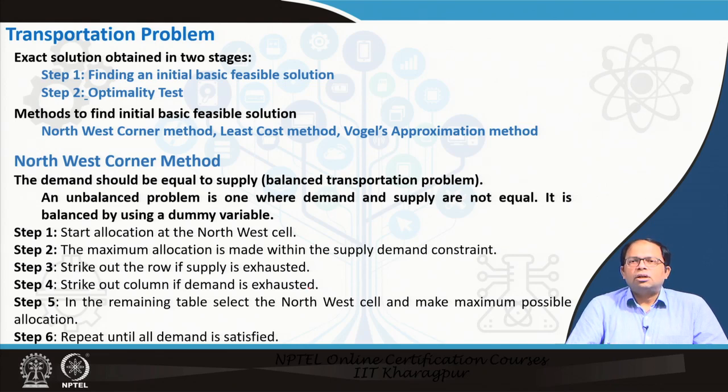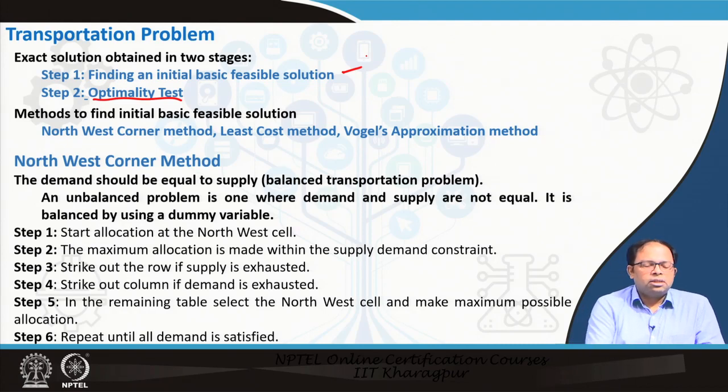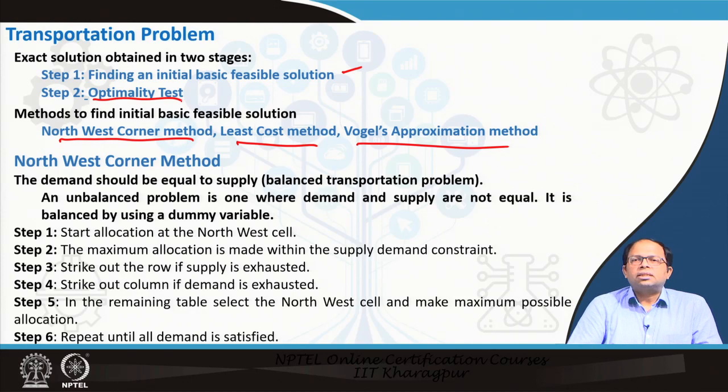So we start with a solution which is possible, and then by testing that solution and making adjustments to it, through an optimality test we can determine the final optimal solution. There are many methods actually, but three common methods to find the initial basic solution are the northwest corner method, least cost method, and Vogel's approximation method, whereas the optimality test is carried out using the UV method that we discussed earlier.